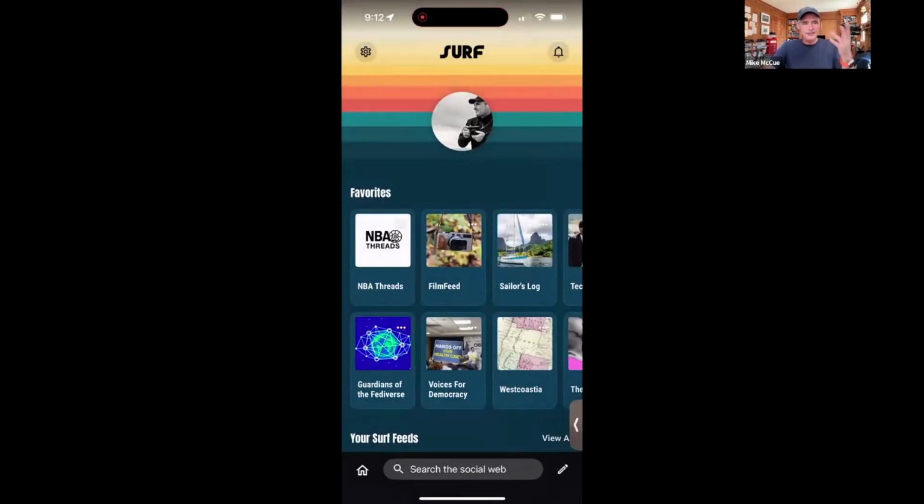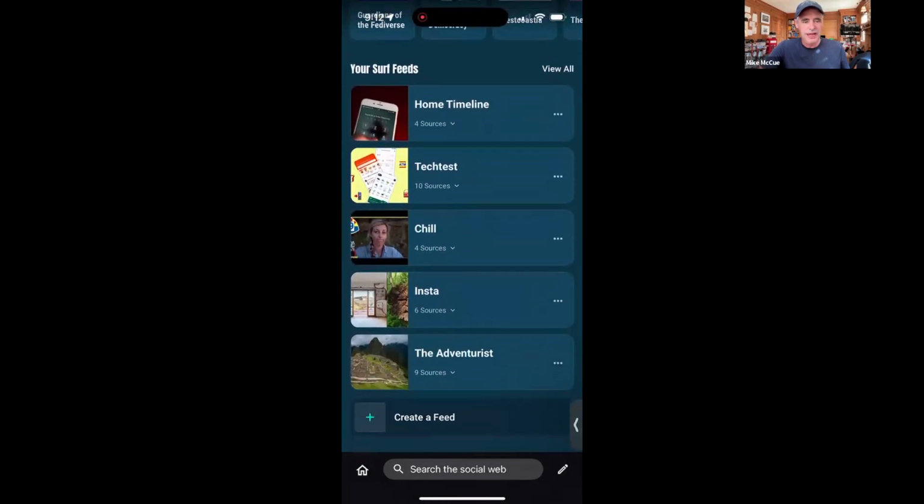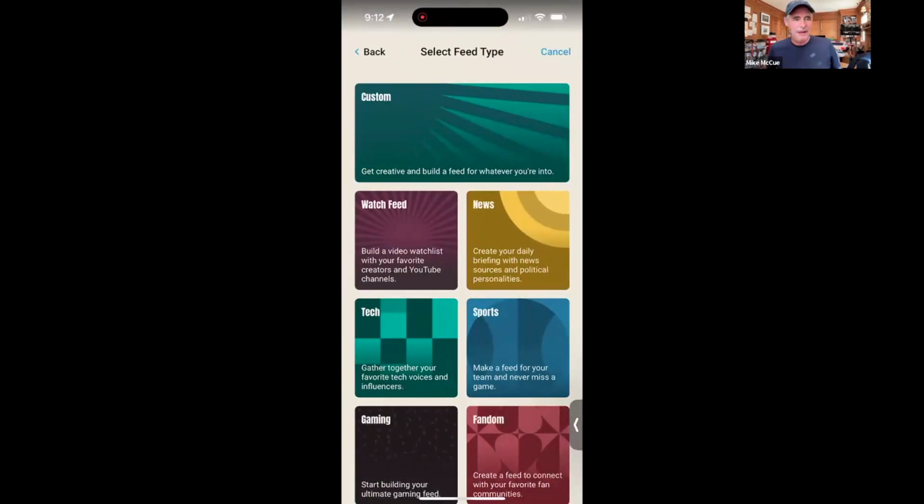Let me show you how easy it is to make one of these feeds. If I scroll down a bit more, I can go into Create a Feed, and I'm going to tap on that. And you'll see that we have these feed starter sets. I can make a custom feed from scratch where I choose every single source that I want, again any ActivityPub, ATProto, or RSS source. But I can also use templates that help me get started easily.